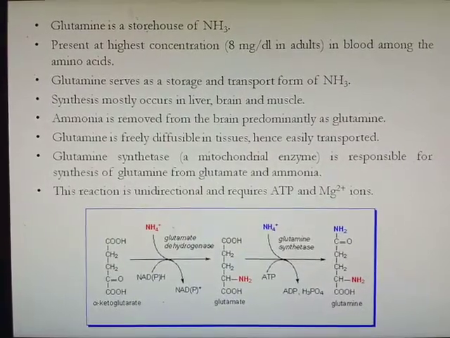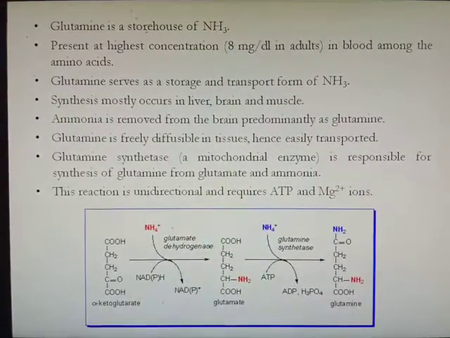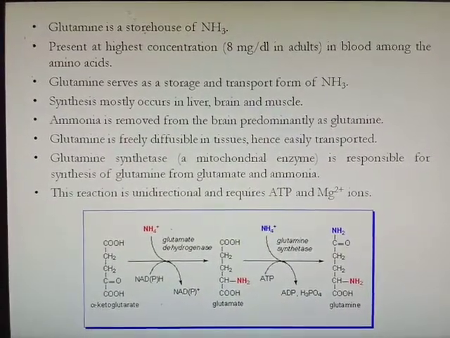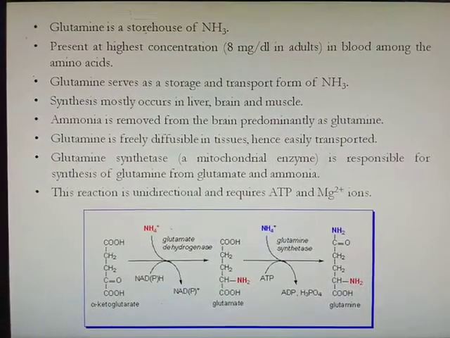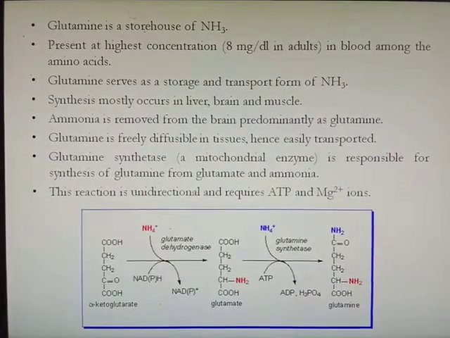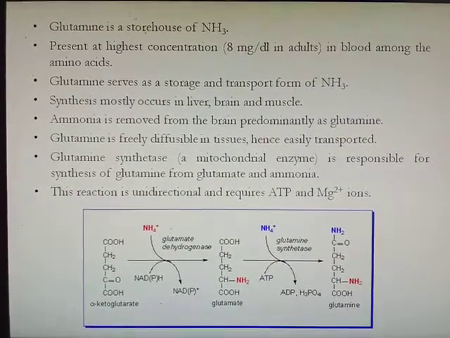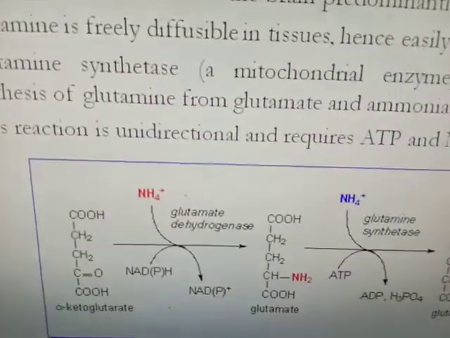Ammonia is removed from the brain predominantly in the form of glutamine, because glutamine is freely diffusible in tissue and hence easily transported. Glutamine synthetase, a mitochondrial enzyme, is responsible for the synthesis of glutamine from glutamate and ammonia. This reaction is unidirectional and requires ATP and magnesium ion.